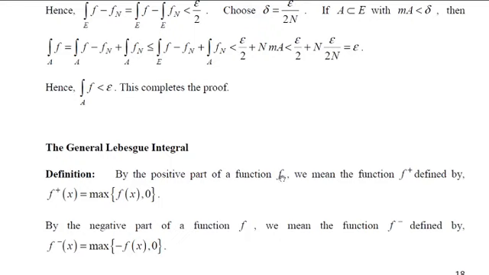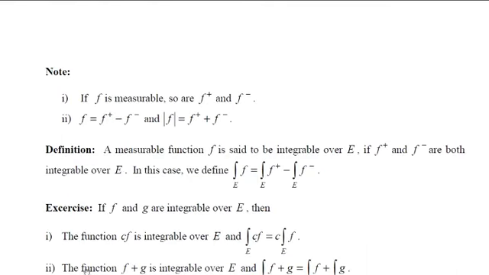if your f is measurable, then f plus and f minus both are measurable. And further, your f is nothing but f plus minus f minus, and modulus of f is f plus plus f minus. So these are some simple conditions.